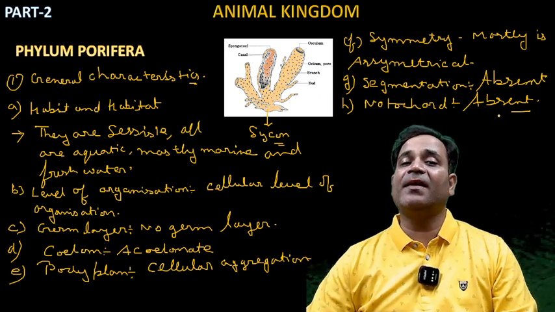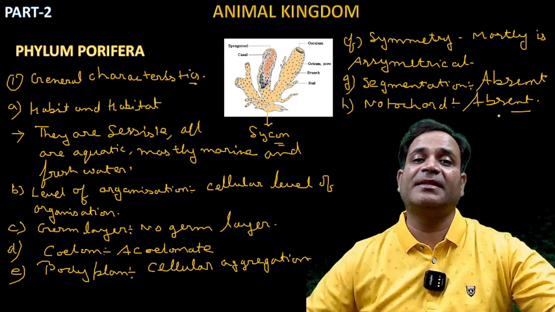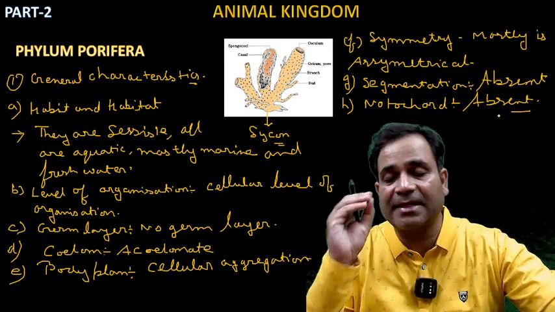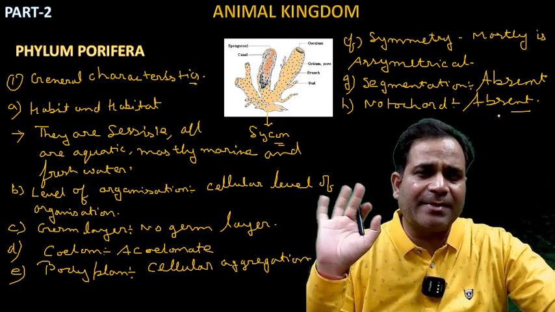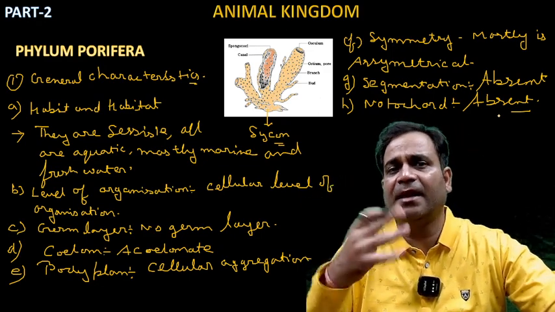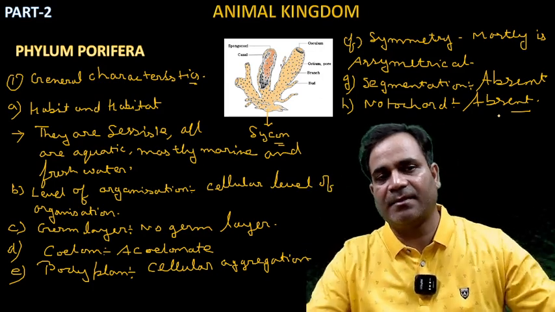Now, the body plan: cellular aggregation. Cellular aggregation means what? They have cells, but no further divisions. Symmetry is mostly asymmetrical in nature. If we cut, it doesn't divide into equal parts. Segmentation is absent, notochord is absent.